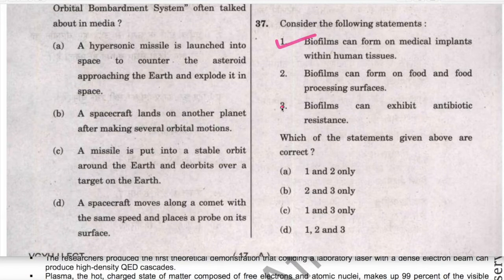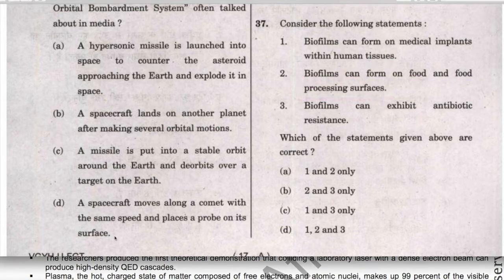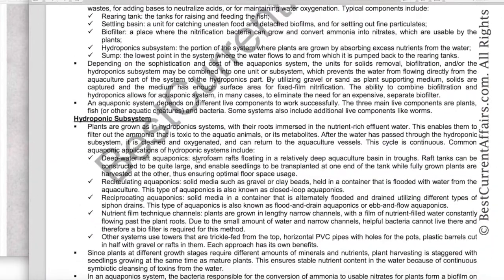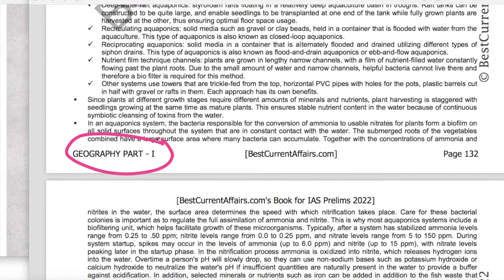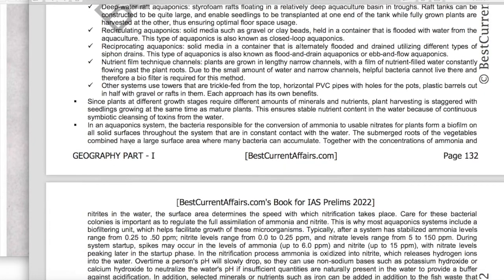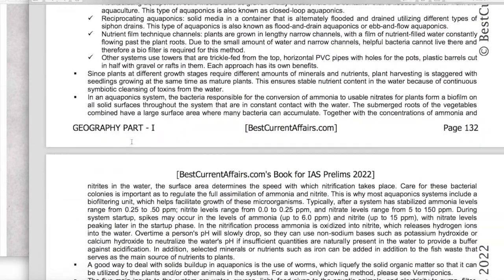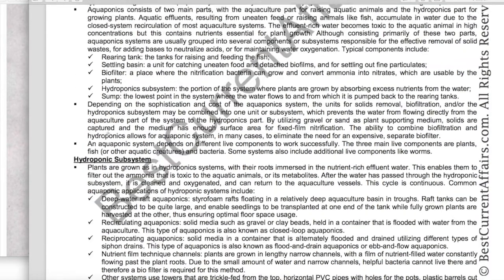Therefore 1 and 3 are correct. Now check the second statement, that biofilms can form on food and food processing surfaces. This statement is also correct. This is our geography part 1 book for IAS Prelims 2022, page number 132. Here it is mentioned that